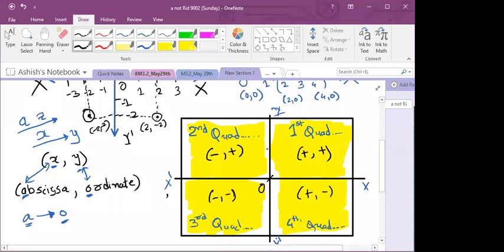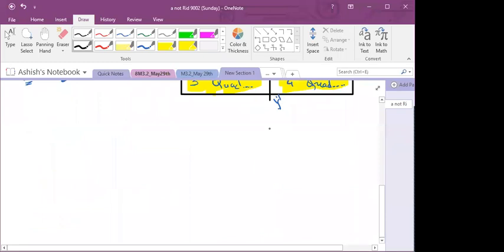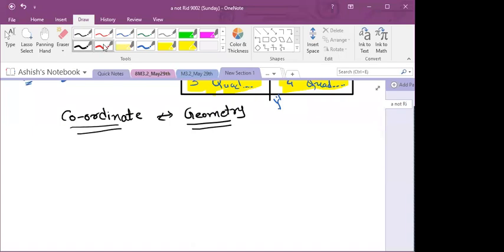Now why is this called coordinate geometry? Right, now I am explaining that to you, so understand. As its name suggests, it is coordinate geometry. If we separate these two terms, what is the meaning of geometry, students? When you hear geometry, what comes to your mind?